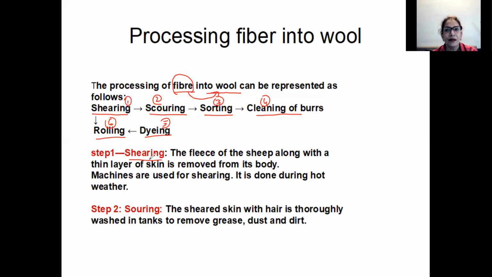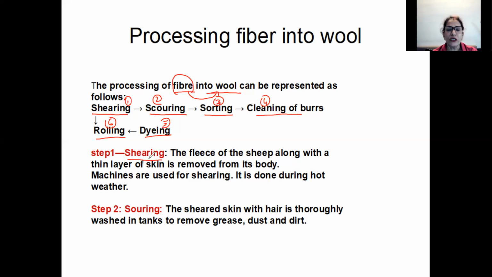Just like the girls will go to the beauty parlors to get a haircut, and boys go to the barbers. So just like the barber cuts the hair and then gives it a nice haircut, similarly here also the shepherds or the rearers who are rearing the sheep will cut the fleece of the sheep.